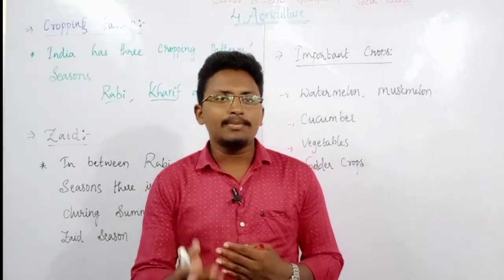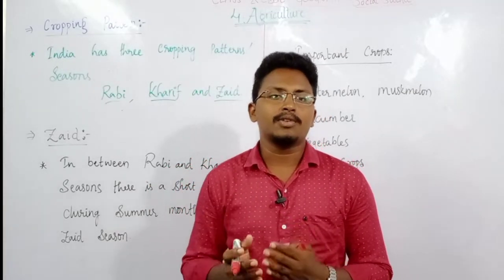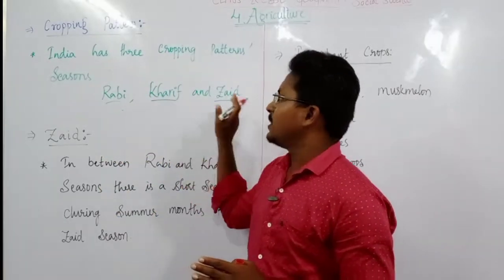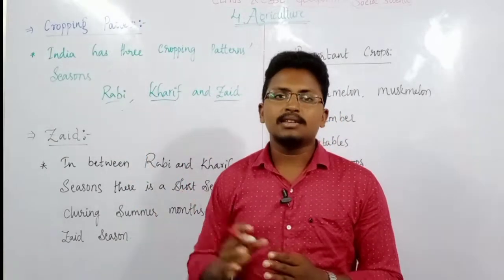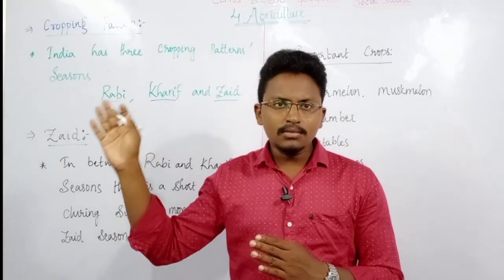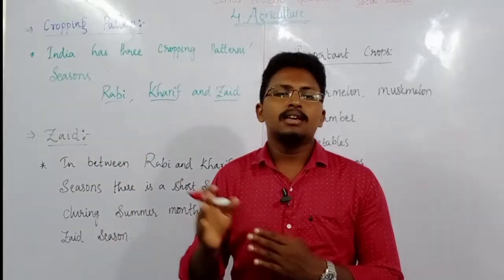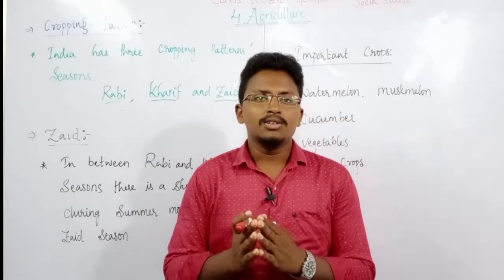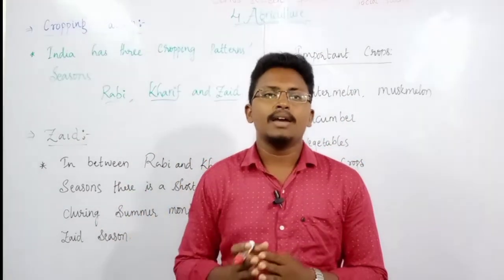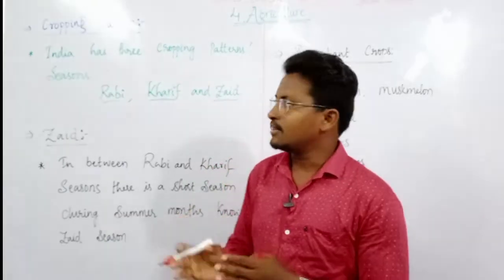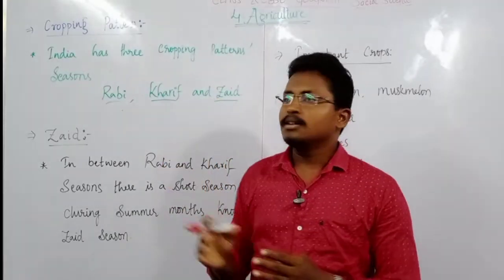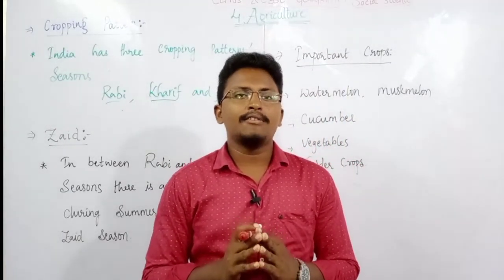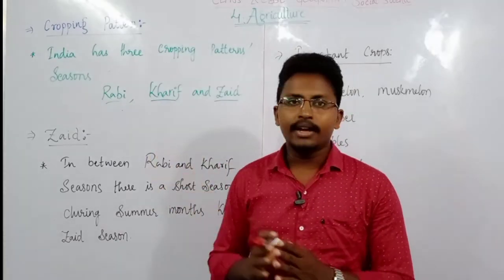If we recapitulate again, we have mainly 3 different cropping seasons. They are Rabi, Kharif and Zaid. Rabi, as we have discussed, is sown in the months of October to December and harvested in the months of April. Then we can take this Kharif starting at the months of June, or during this monsoon time, and harvested in the months of September and October. Then this Zaid is found in between the seasons such as Rabi and Kharif. So with this we have completed this cropping pattern in India. Thank you.